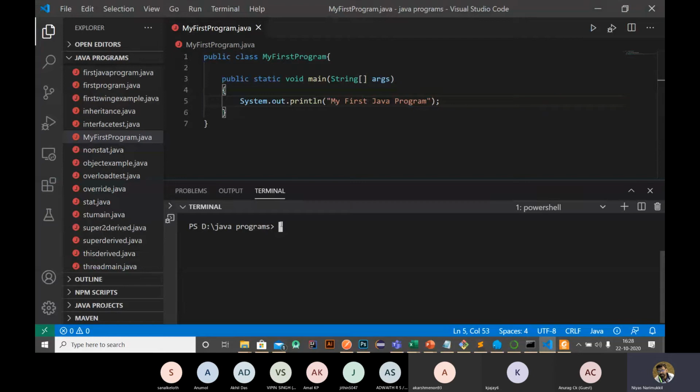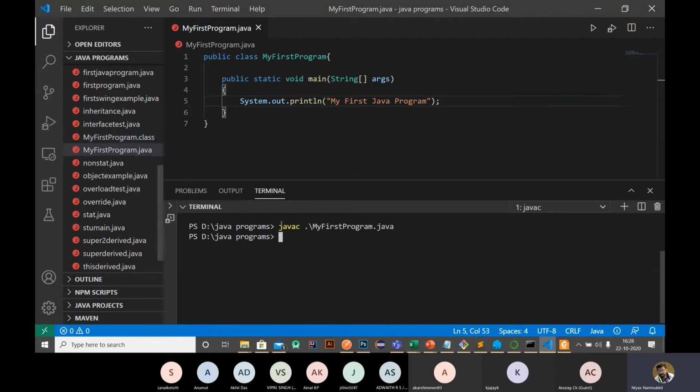For compiling, javac MyFirstProgram.java. So it will create a class file. Then to run that class file, you need to use MyFirstProgram.class.